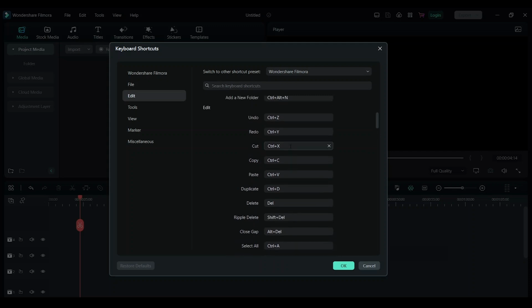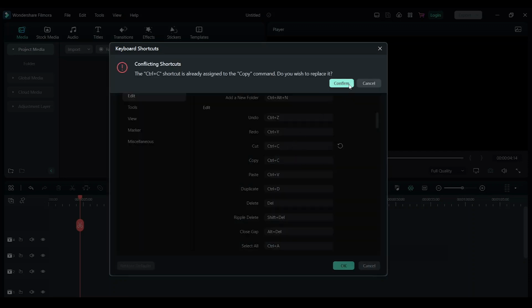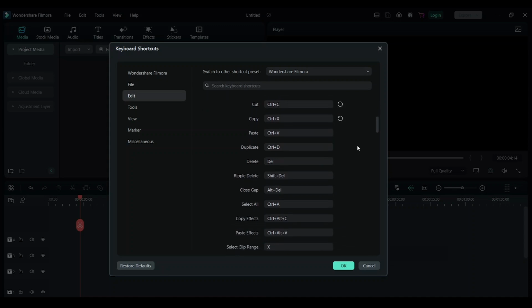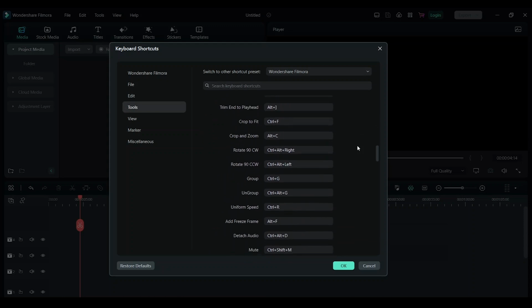Let me change this from Ctrl X to Ctrl C. Now copy, I'm going to keep it as Ctrl X just for the sake of this video. You can change all of these.